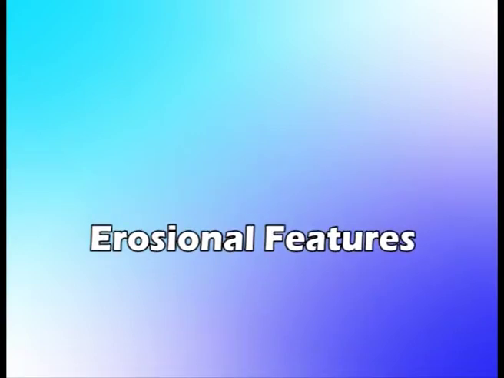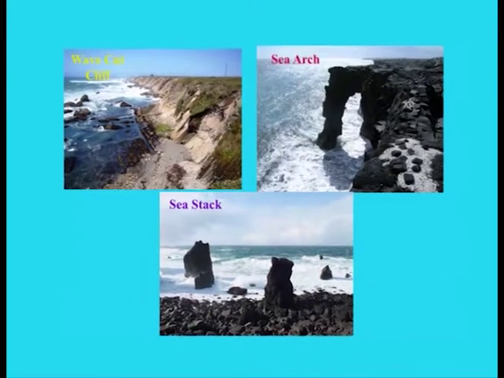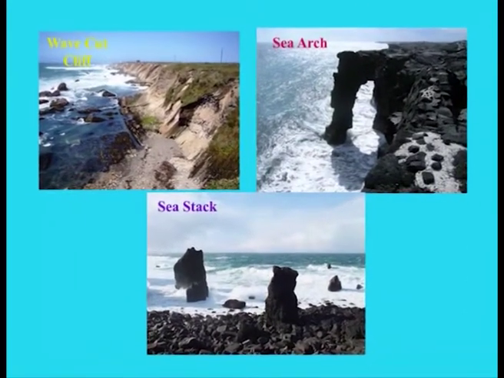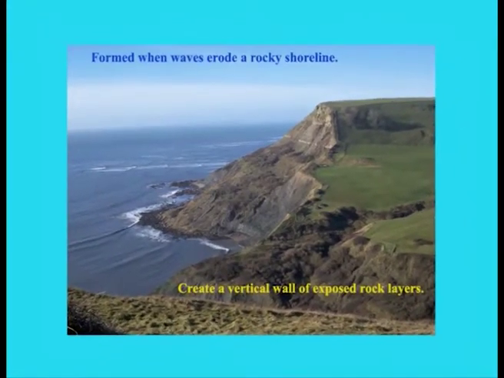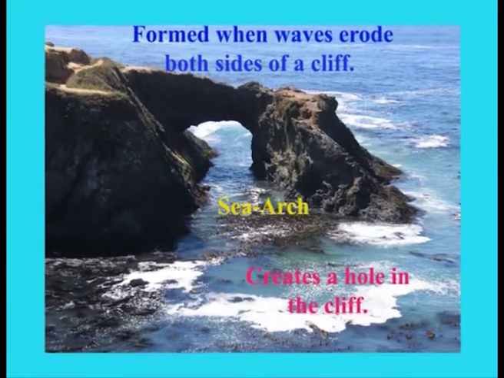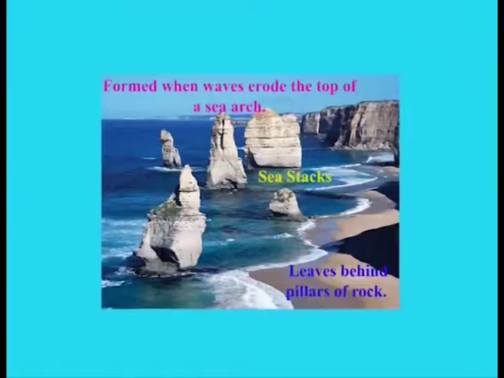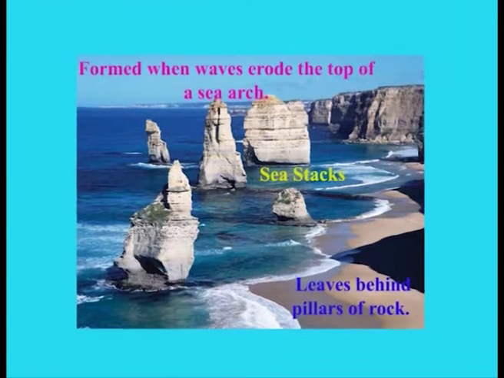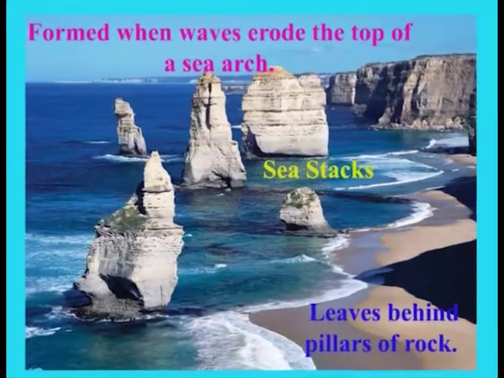Erosional features. Erosion by waves can create unique landforms. Over millions of years, wave erosion can create wave-cut cliffs, sea arches or sea stacks. Wave-cut cliffs form when waves erode a rocky shoreline. They create a vertical wall of exposed rock layers. Sea arches are formed when waves erode both sides of a cliff. This creates a hole in the cliff. Sea stacks are formed when waves erode the top of a sea arch. This leaves behind pillars of rock.